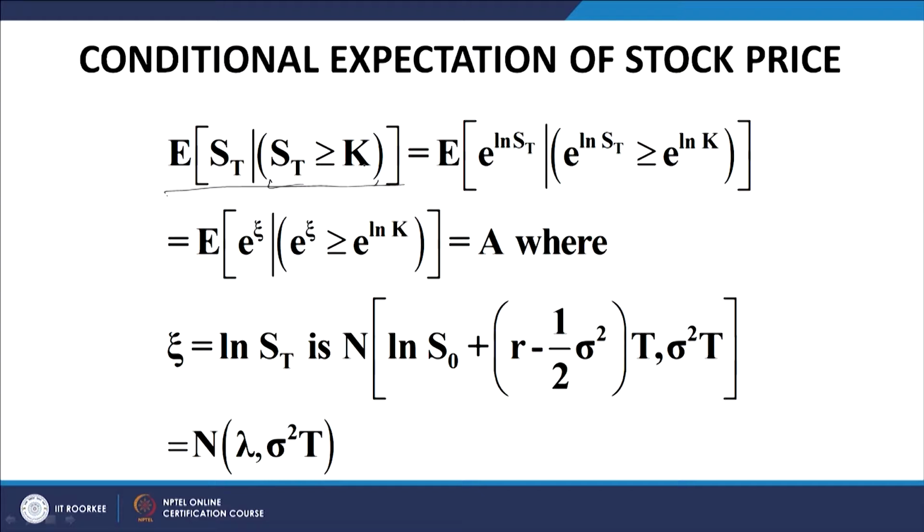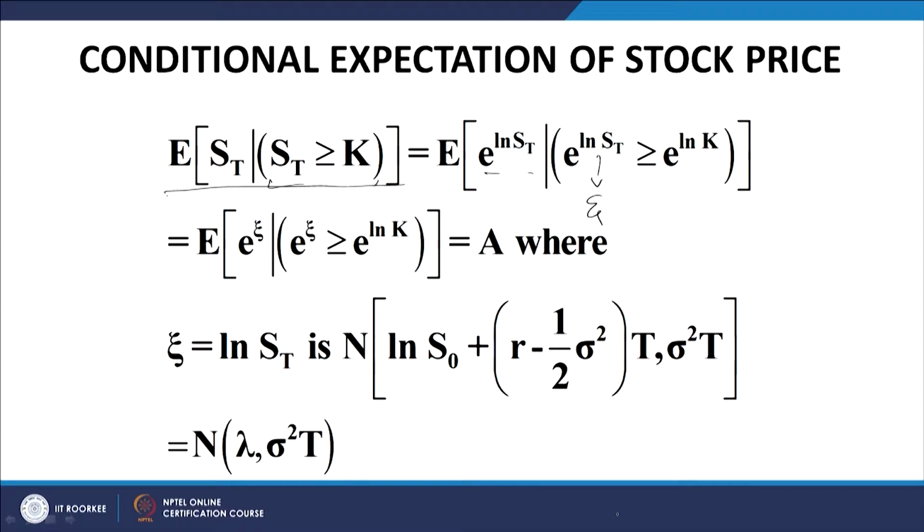We write ST as e to the log ST, because obviously e to the log ST is nothing but ST. So, we have not made any significant digression, simply written ST in terms of the exponential function, and similarly we have written K as e to the log K. Now, substituting log ST equal to xi for further manipulation, we get the expectation of e to the xi, subject to e to the xi being greater than or equal to e to the log K.